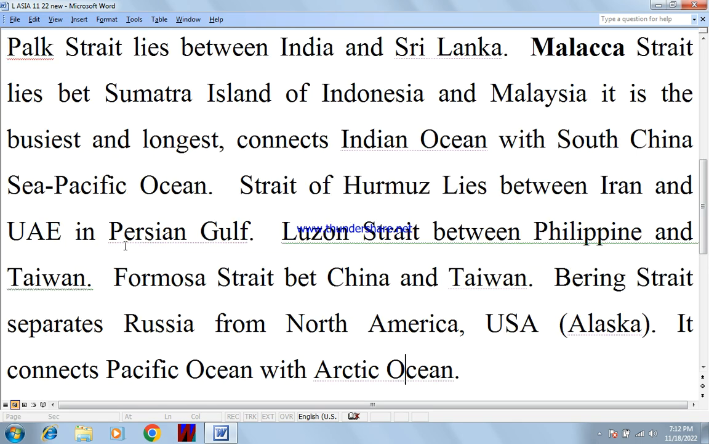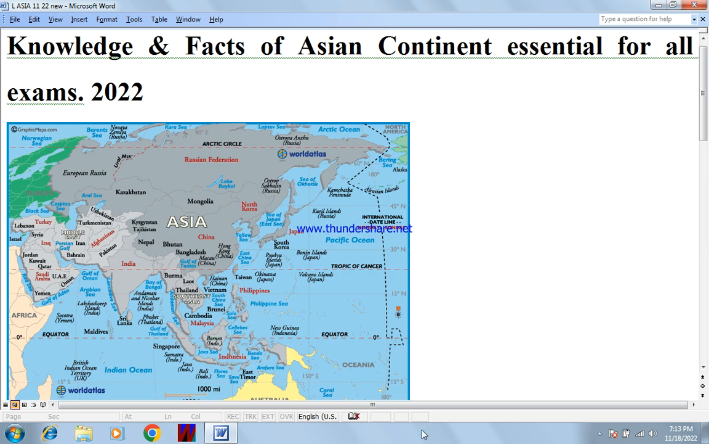Now, Luzon Strait between Philippines and Taiwan, Formosa Strait between China and Taiwan. Formosa is the old name of Taiwan. Bering Strait separates Russia from North America, USA, Alaska. It connects Pacific Ocean with the Arctic Ocean. Let me show you on the map.